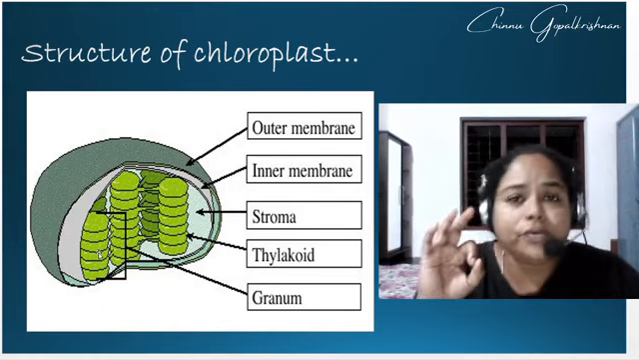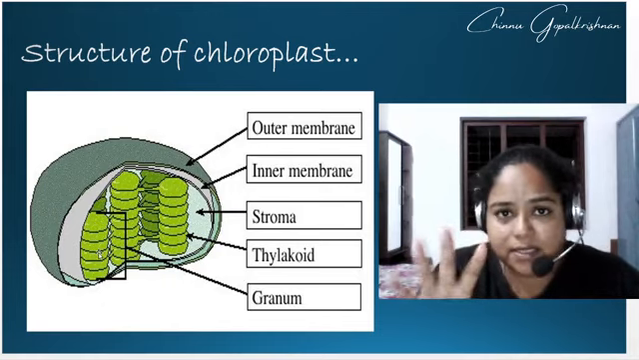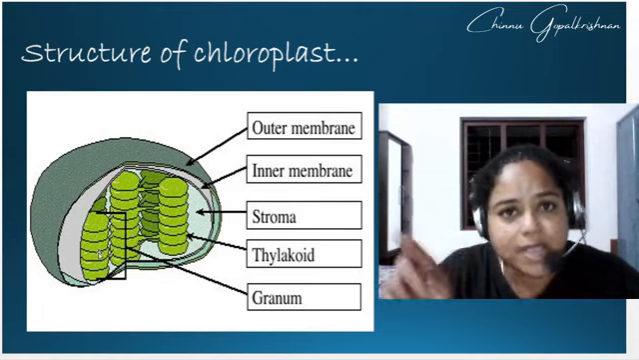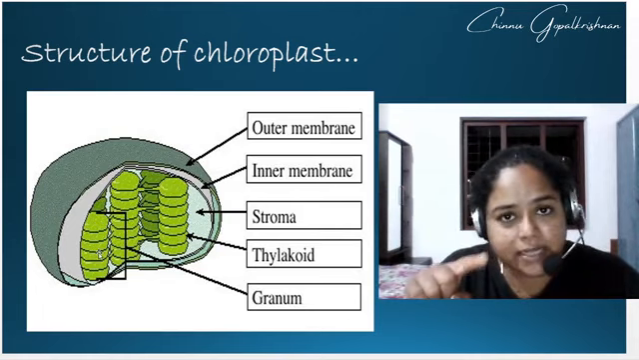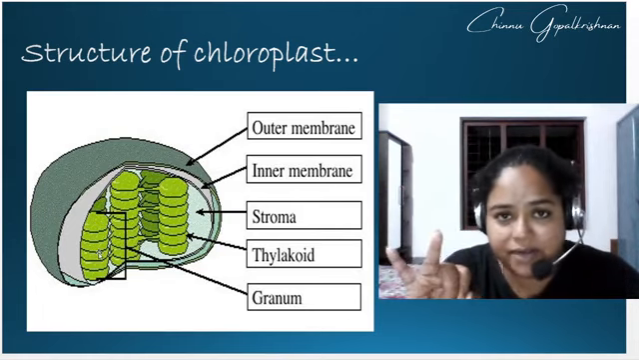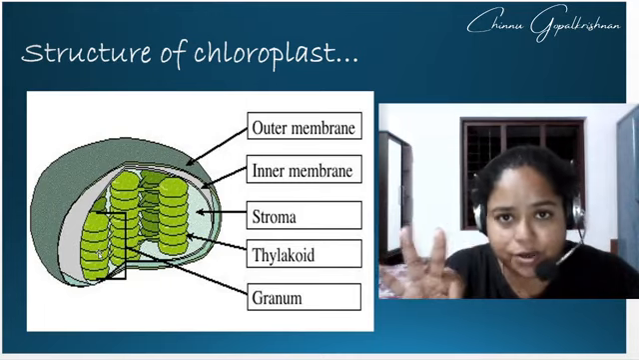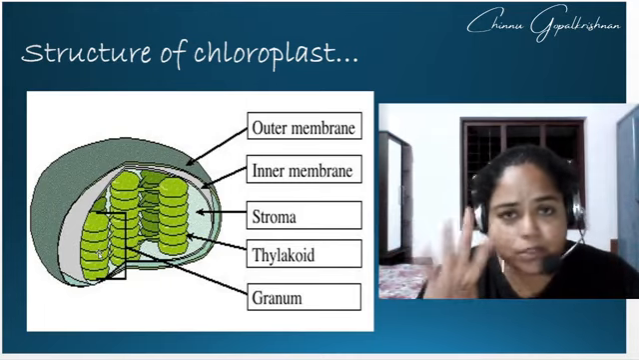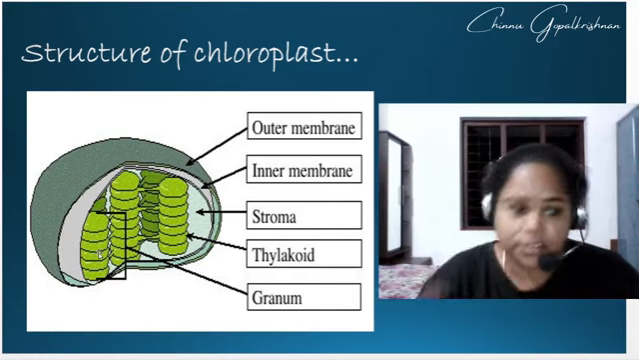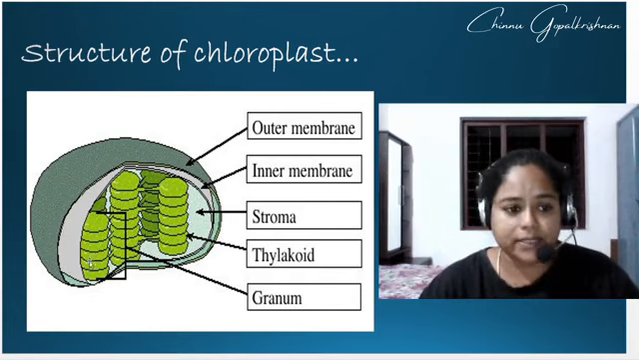So ideally you will see that 4 major structures are present within the chloroplast. What are they? First one is granum, second one is thylakoid, then you have the stroma, and then you have the lamella. So 4 structures are present. Just go through the diagram and see it once again.